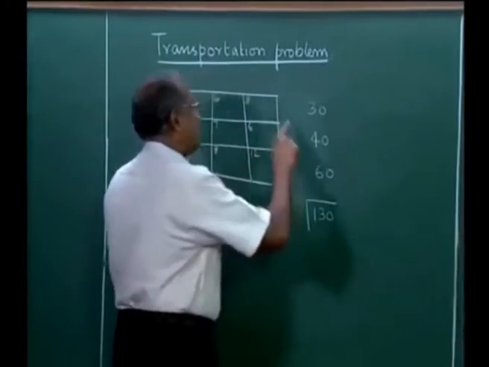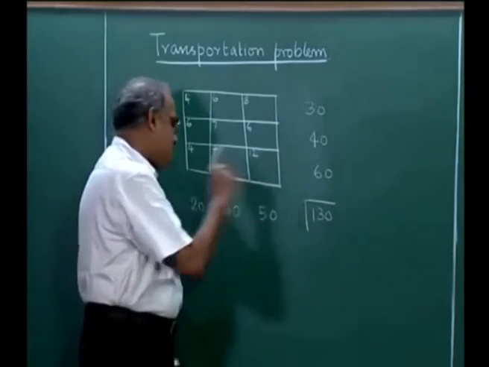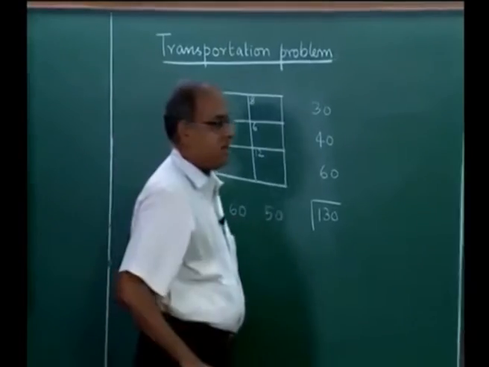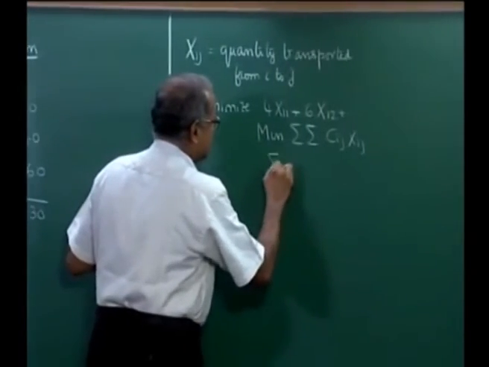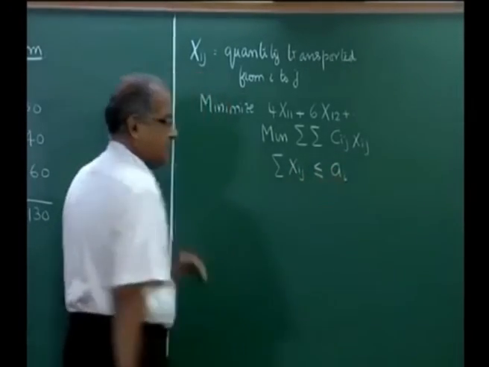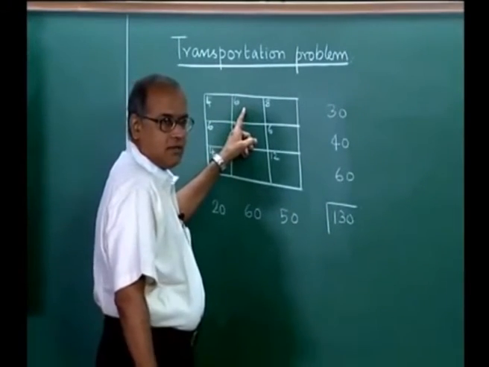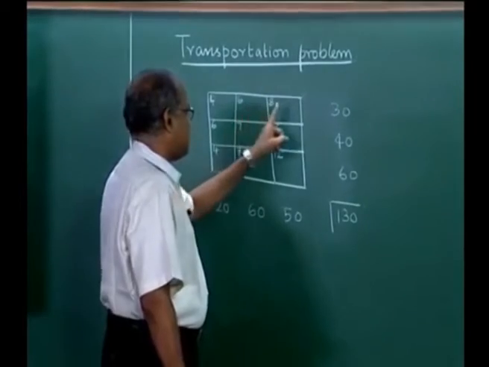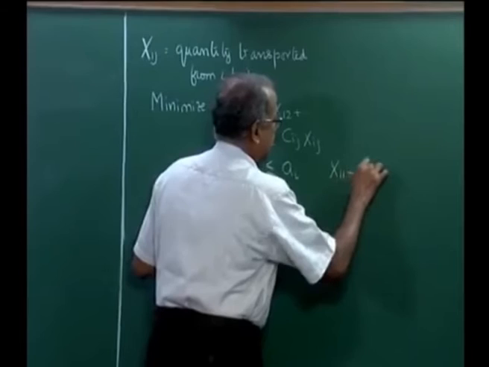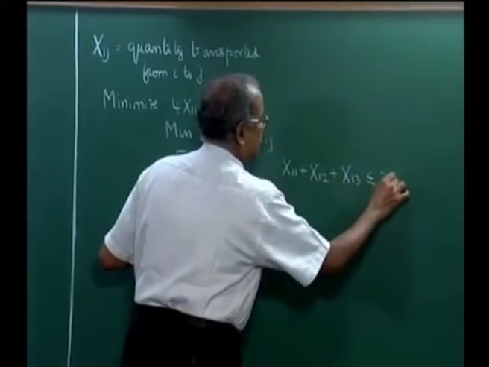Now, we also have to make sure that whatever goes out of this does not exceed 30, 40 and 60 respectively, and whatever enters here does not exceed 20, 60 and 50 respectively. So, that gives us sigma xij less than or equal to Ai, which means x11 plus x12 plus x13 is less than or equal to 30.